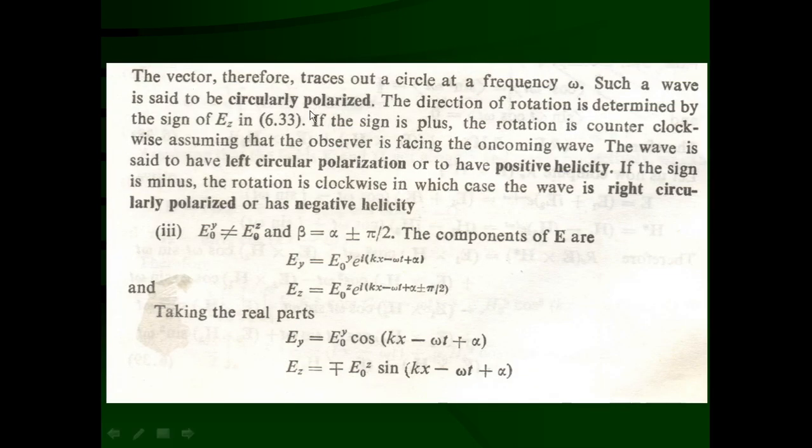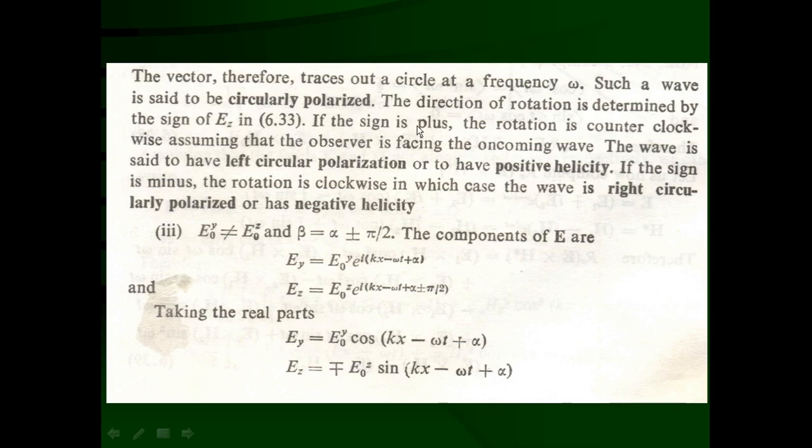The vector therefore traces out a circle at a frequency of omega. That means in the YZ plane, if you trace the tip of the vector E, it becomes a circle of constant length E0, and the frequency of this circle is going to be omega. Such a wave is said to be a circularly polarized wave. The direction of rotation is determined by the sign of Ez in 6.33.